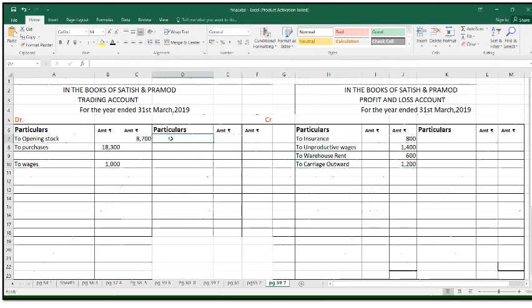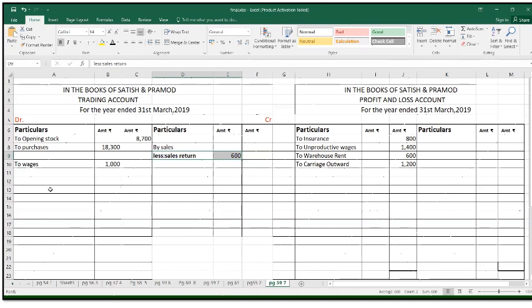That sales return we have to deduct from the sale. So first we're going to write down trading credit by sales. Then we're going to deduct the amount of sales return from sales. Less sales return amount is 600.